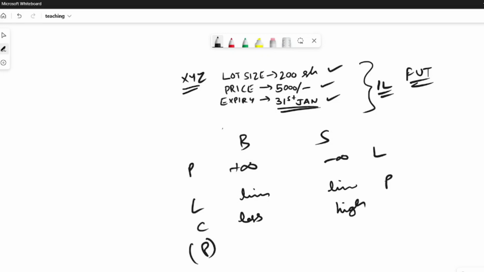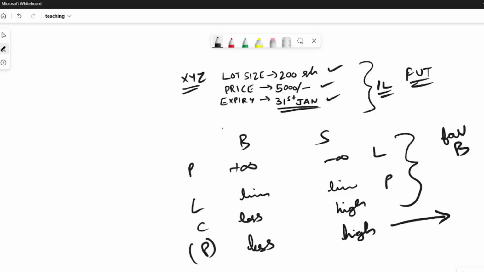But when we calculate probabilities, probability is less for a buyer, sorry, and it is high for a seller to win. So these three scenarios are favorable for a buyer, but sellers get into such contracts because the probability is favorable for the seller.